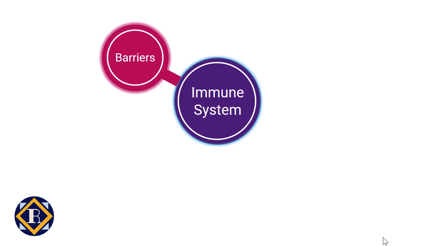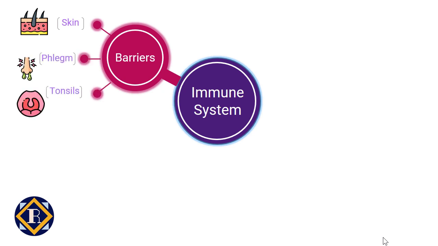Some barriers in the body act as security guards. They provide the first line of defense, like border forces provide the first line of defense to a nation. Skin acts as a wall between the body and its surroundings, providing protection from pathogens. Mucus and tonsils are security guards that block the entrance of pathogens through the mouth and nose, and these trapped pathogens are expelled out of the body by sneezing and coughing.